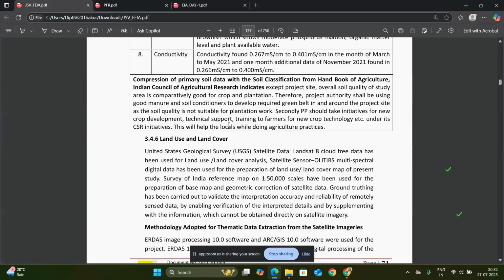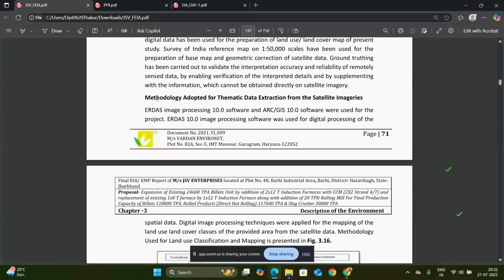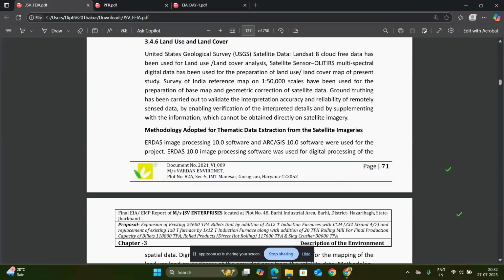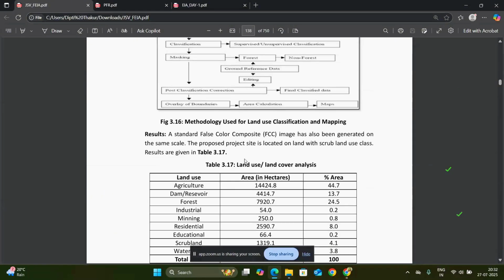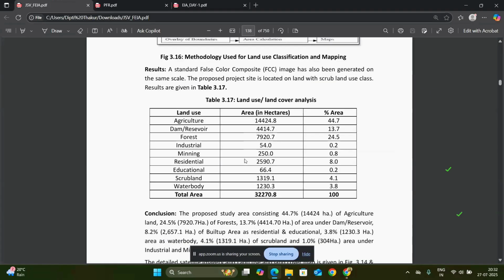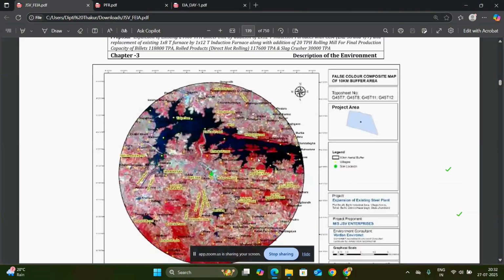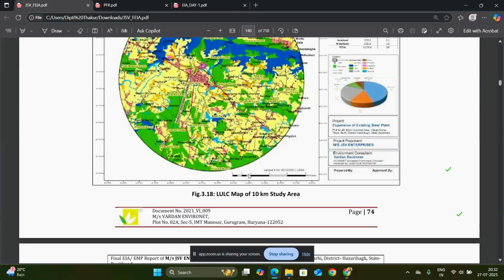Important for the project, as the same, the land use and land cover is also mentioned. For this, the methodology we will use is thematic data extraction from the satellite imagery. So based on that, you can write the methodology and the data after you extract the map. So this is a satellite map of the 10-kilometer radius area, and this is the LULC map. This is the land use land cover map of the 10-kilometer study area.